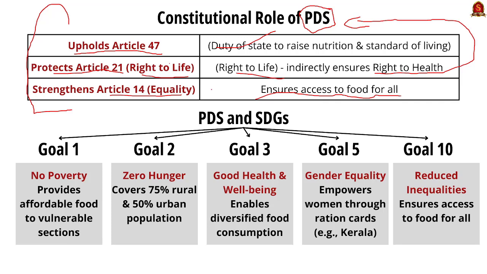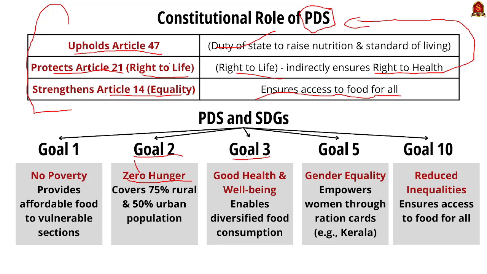Moving on, let us see the linkages between PDS and SDGs, that is Sustainable Development Goals. Goal one majorly focuses on ending poverty, providing affordable food to the vulnerable section, which is actually the main objective of PDS. Now goal 2 focuses on zero hunger. Since PDS covers 75% of rural population and 50% of urban population, it indirectly and directly addresses the issue of hunger and poverty.